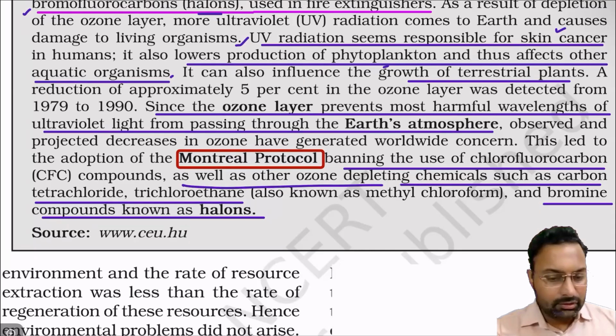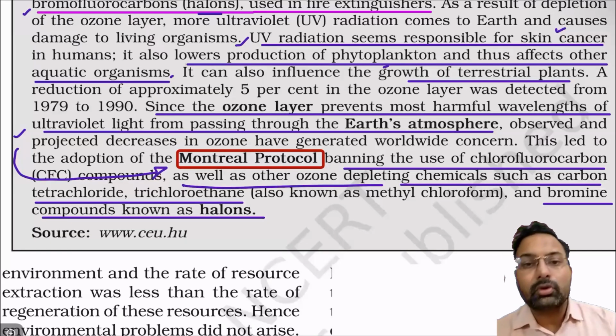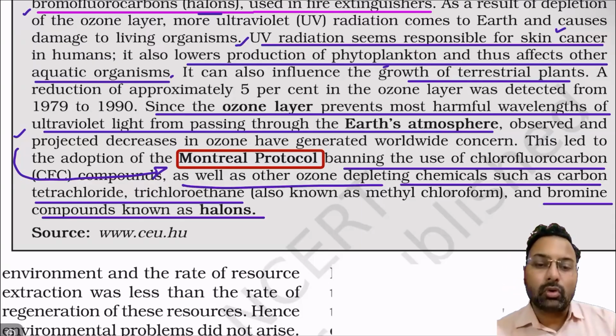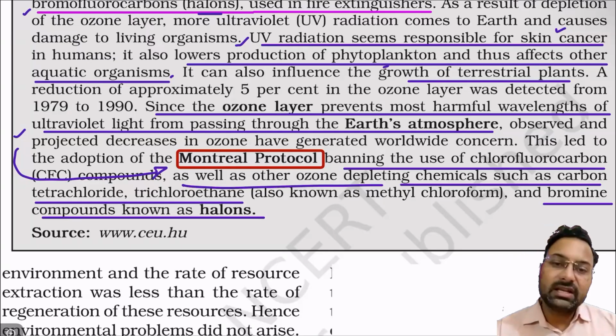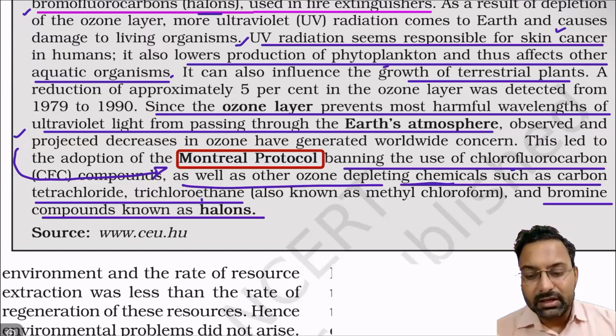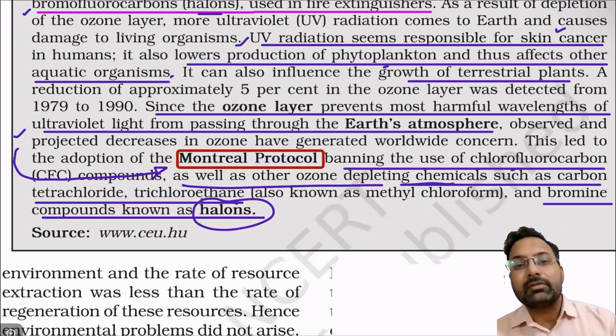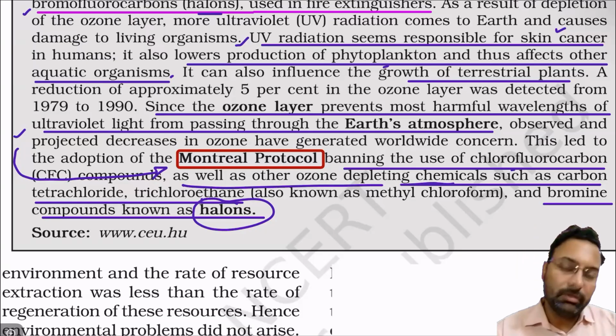Okay, so we have already seen the function of the ozone layer. In order to reduce the impact of ozone layer depletion, the Montreal Protocol was signed. All the nations of the globe came to a single table, and they signed a protocol called the Montreal Protocol, in which they started to ban the use of chlorofluorocarbons as well as ozone depleting substances like carbon tetrachloride, trichloroethane, and bromine compounds which were known as halogens. So all those compounds that were harming the ozone started to be banned.